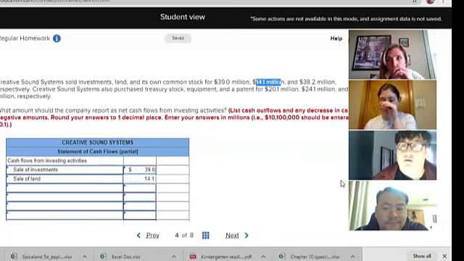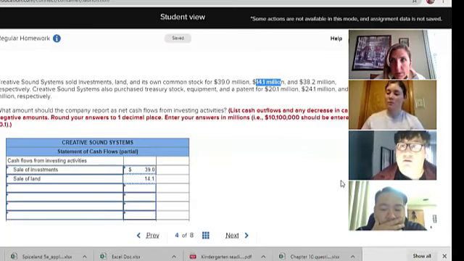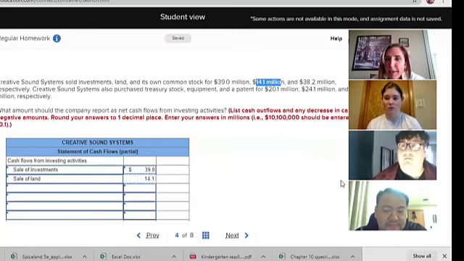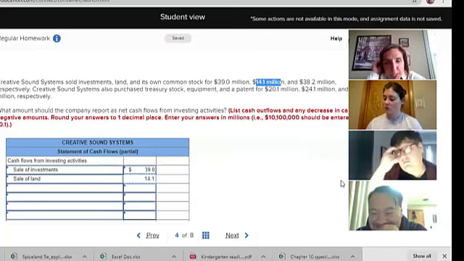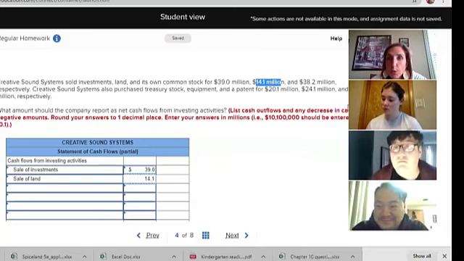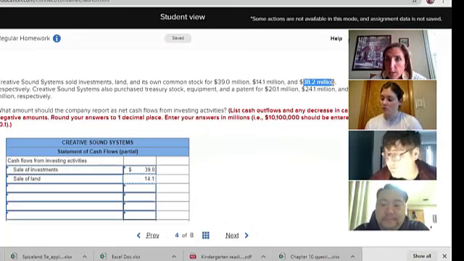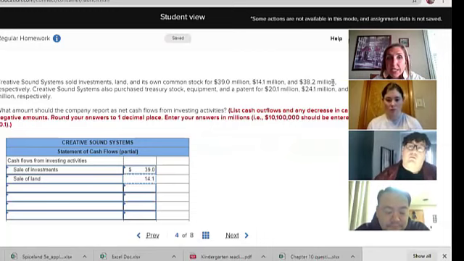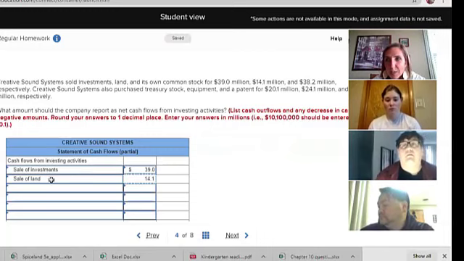So does that go in this section? No, it shouldn't go in this section. I know, it's confusing. Isn't that rude of them? They put it in here and we think we need to use it, but we don't. Don't do anything with this third number. Don't put it on there. When you sell your own common stock, you're not buying somebody else's. You want to put that in the financing section, and this is only asking you about the investing section. Oh, isn't that rude?